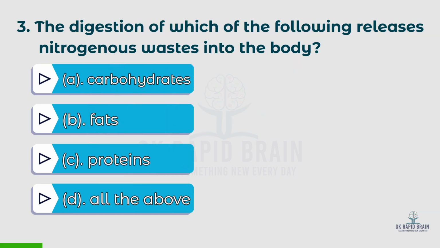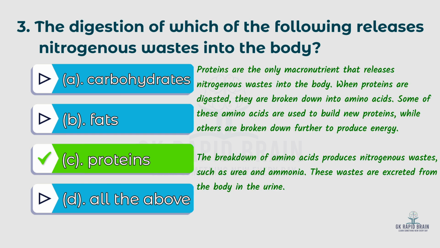Third question, the digestion of which of the following releases nitrogenous waste into the body? Options A. Carbohydrates, B. Fats, C. Proteins, D. All the above. The right answer is C. Proteins. Proteins are the only macronutrient that releases nitrogenous wastes into the body.